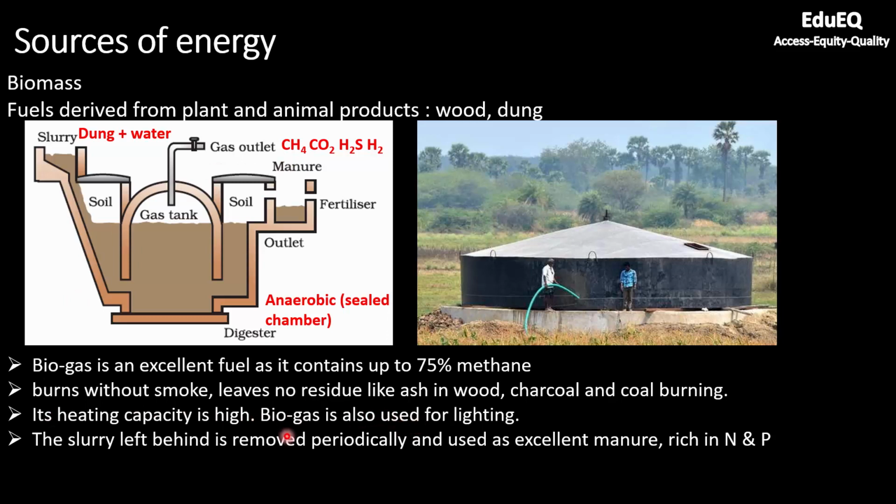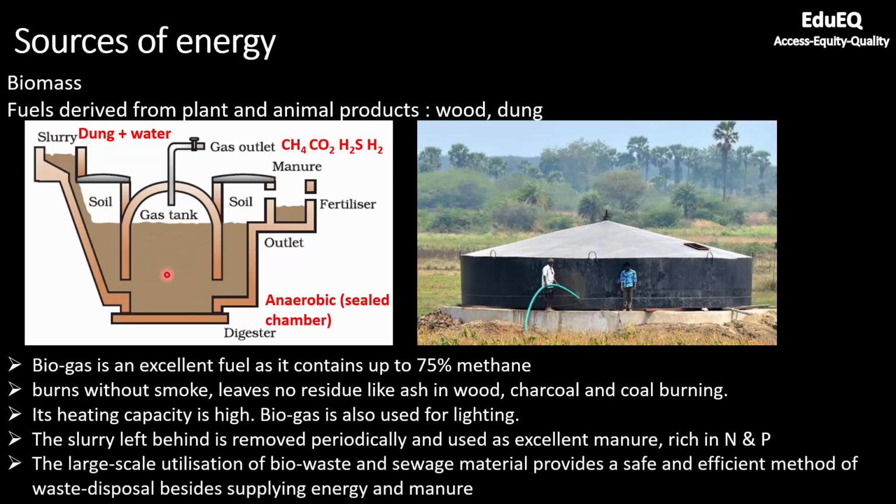Biogas is also used for lighting. The slurry left behind, whatever slurry is left after you have collected the biogas, is periodically removed and used as excellent manure, which is rich in nitrogen and phosphorus. So once you mix this content with the soil, because you know soil is also there and you are continuously pouring in slurry, after some time this will convert into compost or manure, and this can be used as fertilizer.